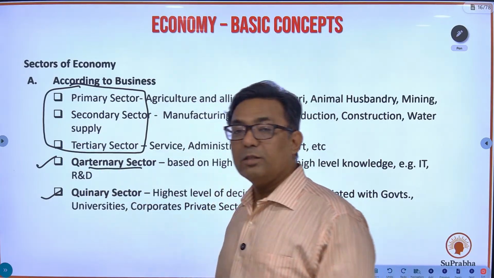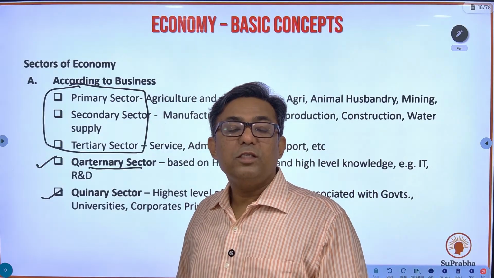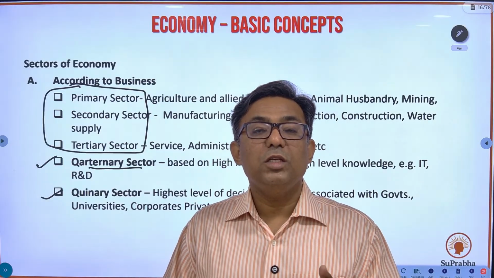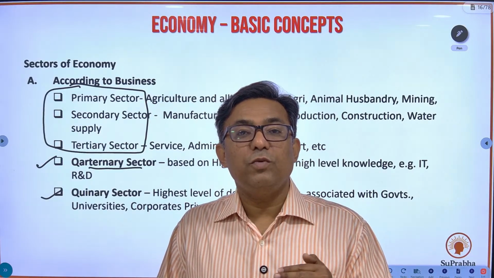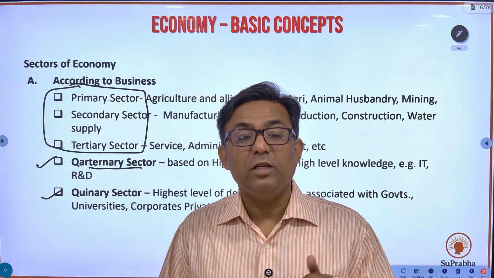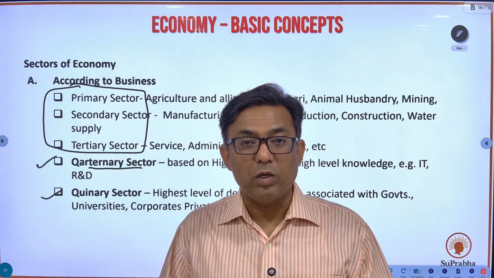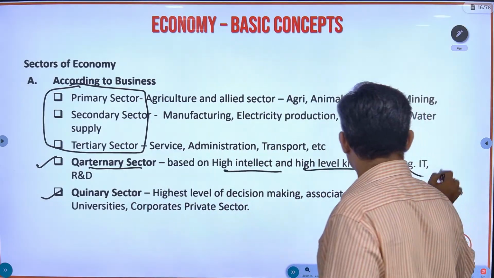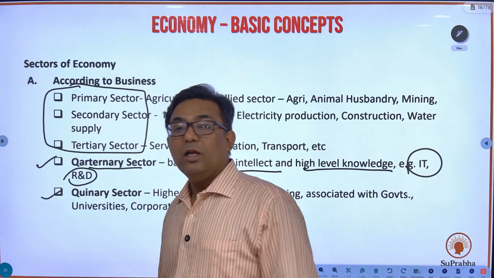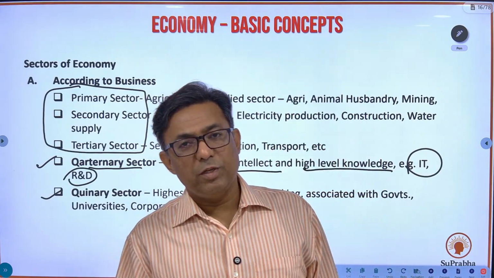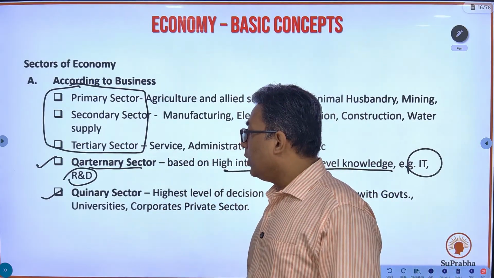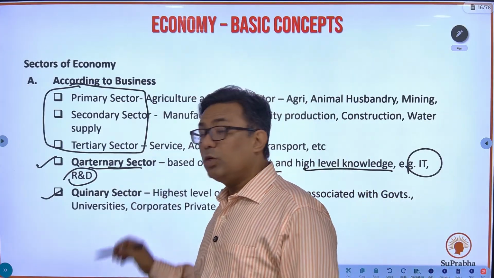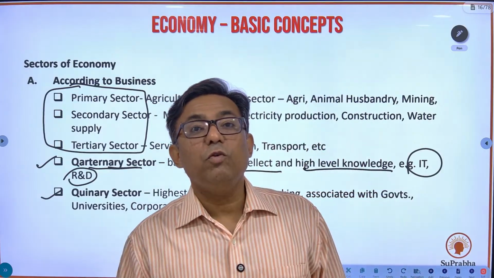So what is the quaternary sector? The quaternary sector is that one where you have R&D and IT involved. This is where you have high knowledge requirement, and it's a very intellectual sector where you have research and diagnosis going on. So this is the fourth sector based on high intellect and high level of knowledge. Example, IT and R&D, biopharma, biotechnology, research and development. It requires high level of intellect and knowledge.